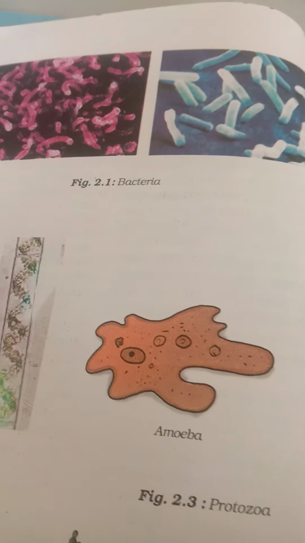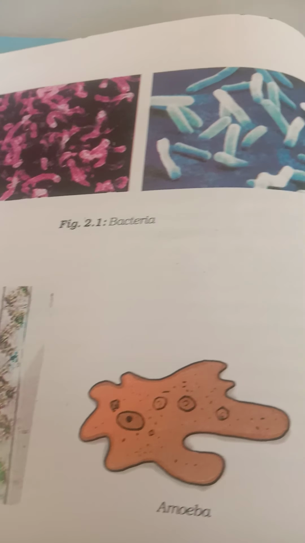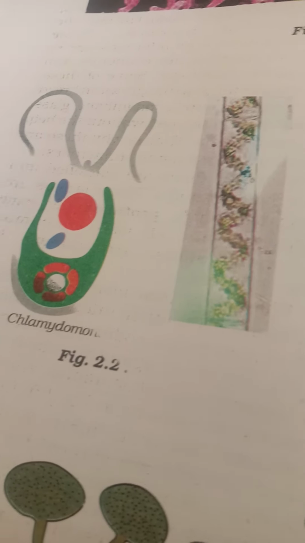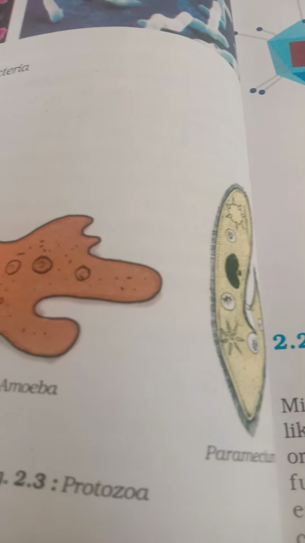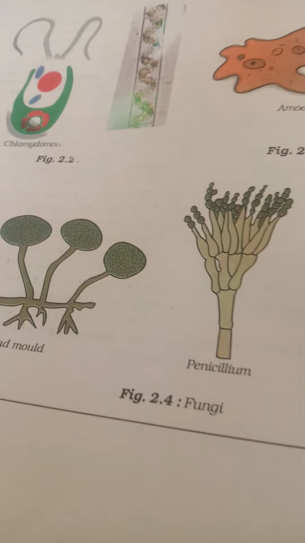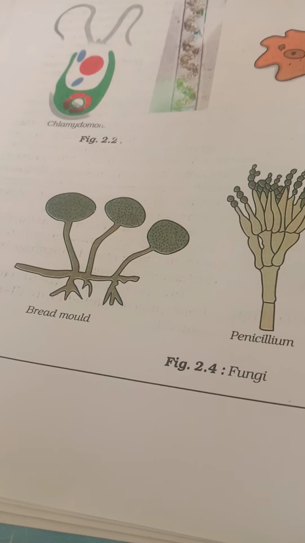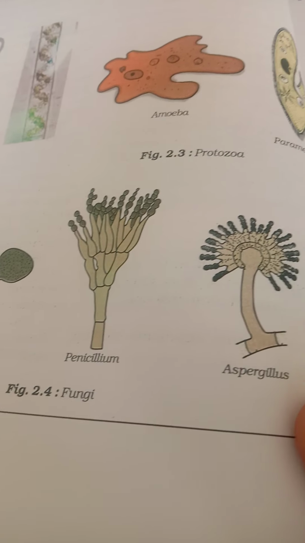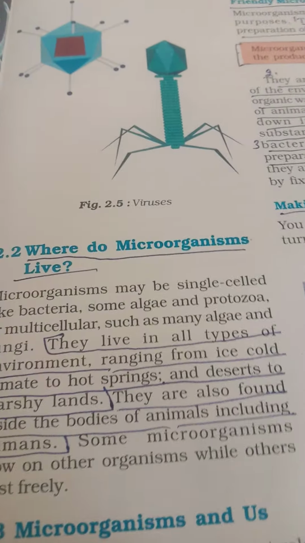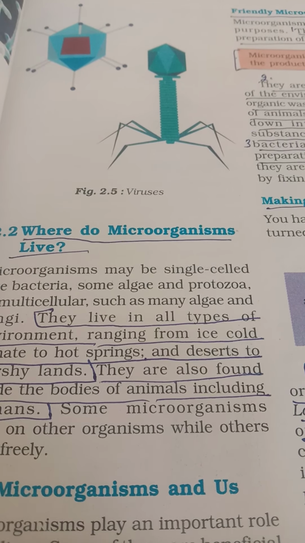Now turn the page. These are the pictures of the microorganisms. These are the bacteria. This is algae, Filamentous and Chlamydomonas algae. These are the protozoans, amoeba and paramecium. These are the fungi, that is bread mold, penicillium, aspergillus.